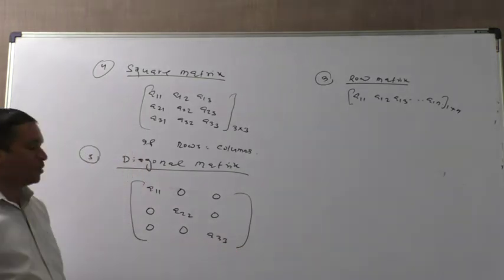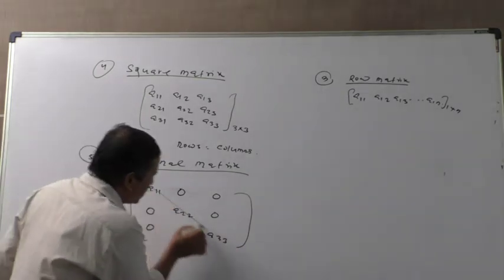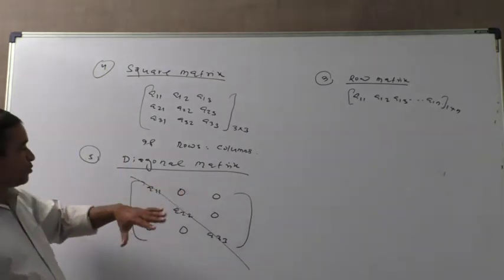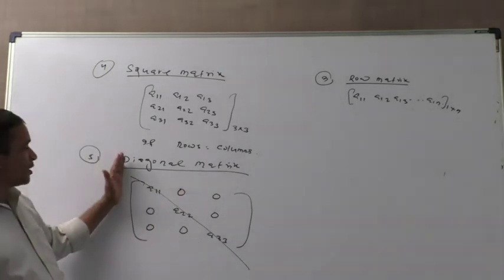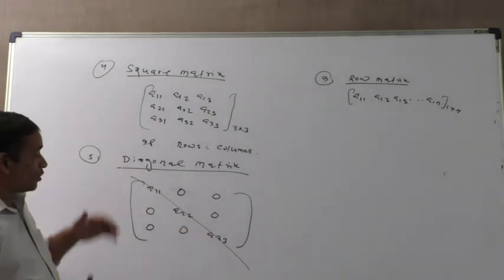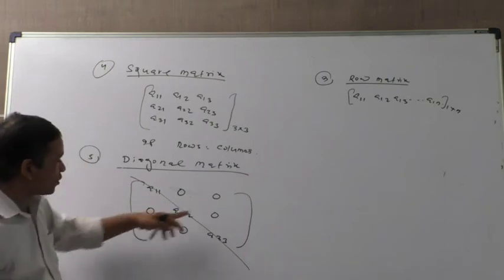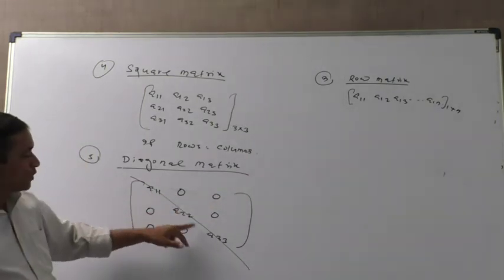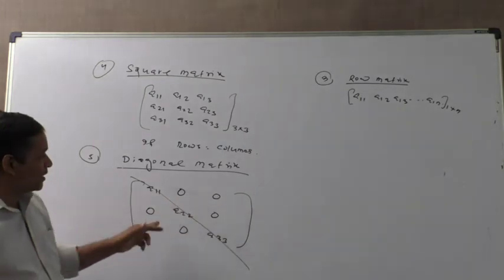Most of the students ask why you consider this as the diagonal, not this. Yes, in the matrix, you always consider from the top corner to the bottom corner. So you consider this as the diagonal, not like this. That is not the diagonal. So A11, A22, A33 are not 0, but other elements are 0.